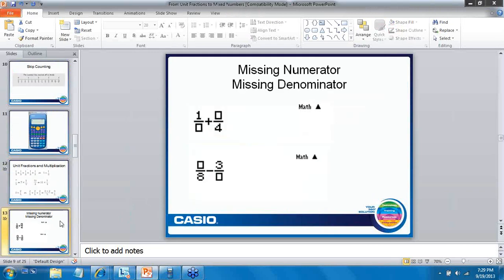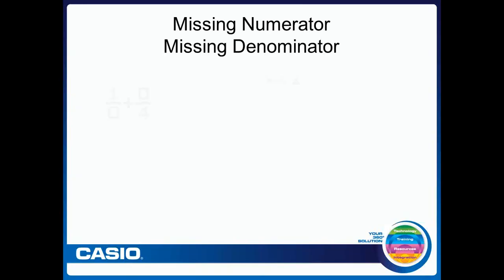Okay. So let's jump down to this one, just in the essence of time. One of the things too is we're looking at building some fractional understanding. A game I used to do with my students is called Missing Numerator, Missing Denominator.